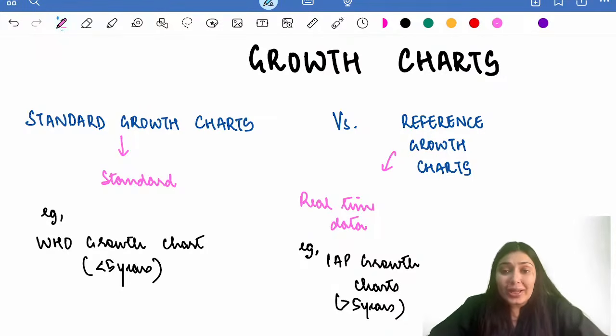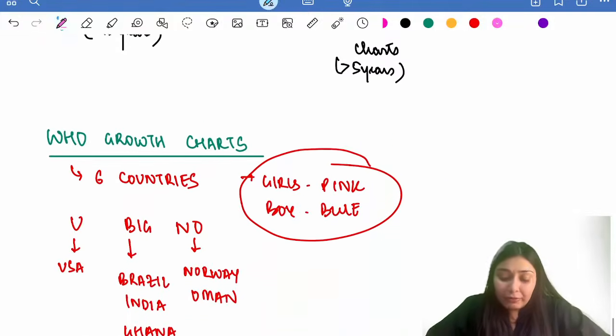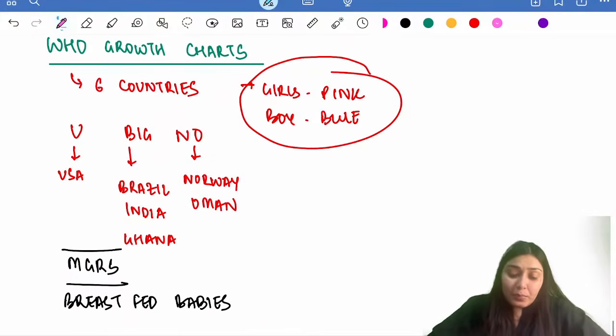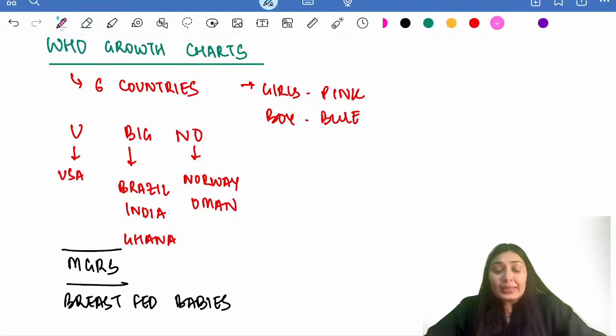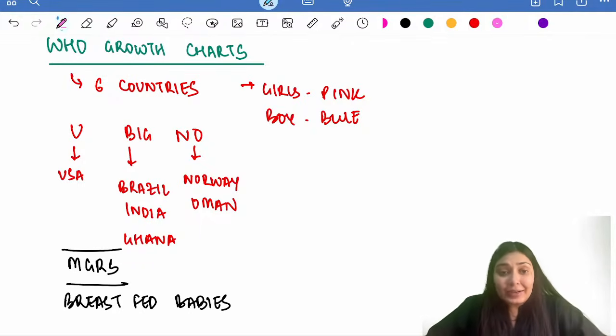Through these growth charts. We have 2 types of growth charts, standardized growth charts and reference growth charts. Standardized growth charts में हमारे WHO growth charts आते हैं, जो less than 5 years के लिए हम लगाते हैं. And reference growth charts में हमारा real time data होता है, जैसे IAP growth charts हैं, that we employ for above 5 years of age. What is important for your exam is these WHO growth charts.